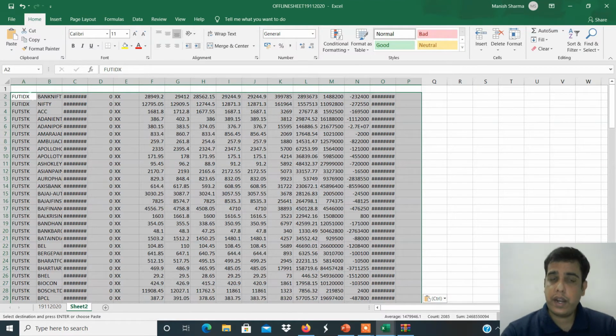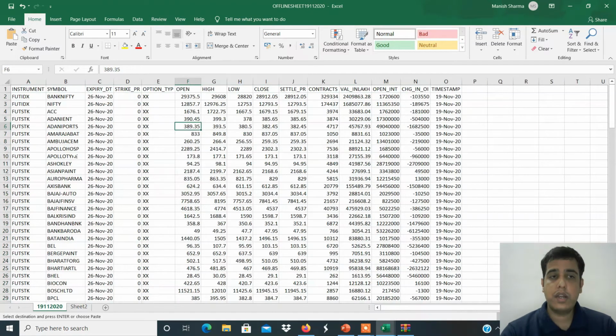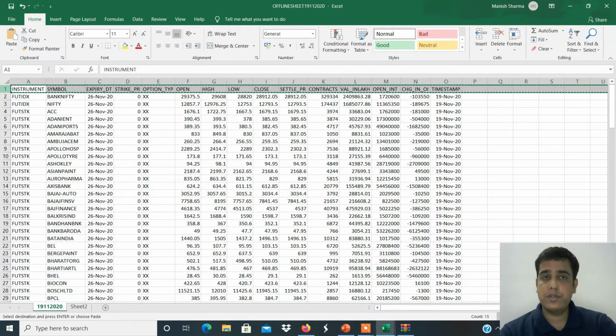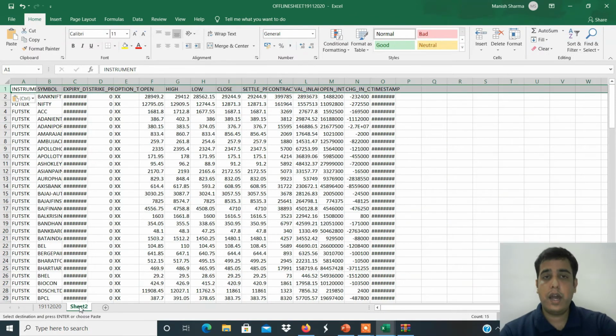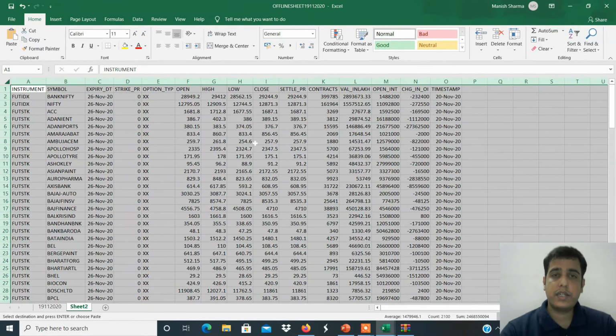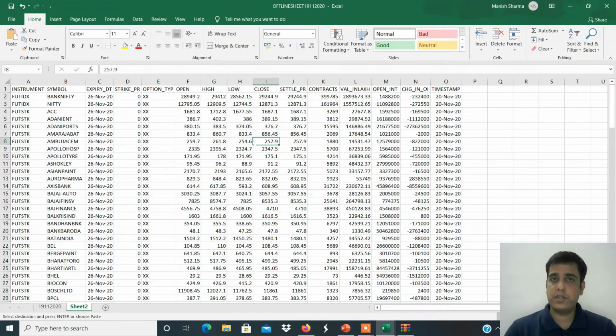Now the heading row is missing. So you can copy-paste the same heading from the 19 November file only. Click here, Control C copy, and paste here, and just expand the column so you'll be able to see the data clearly. Control S save. Give the file name here 2011-2020 20th November, and Control S save. So the data collection work is done.